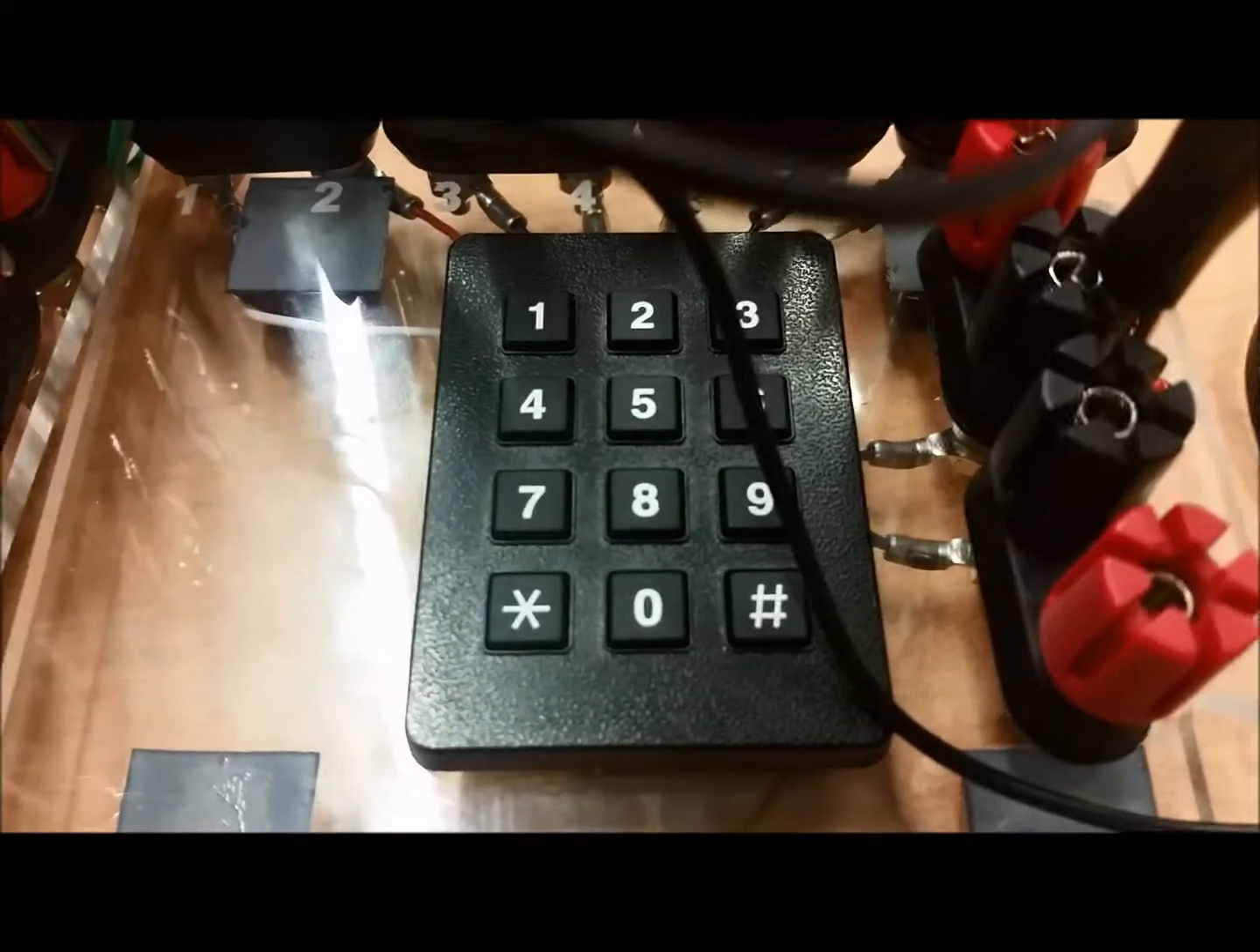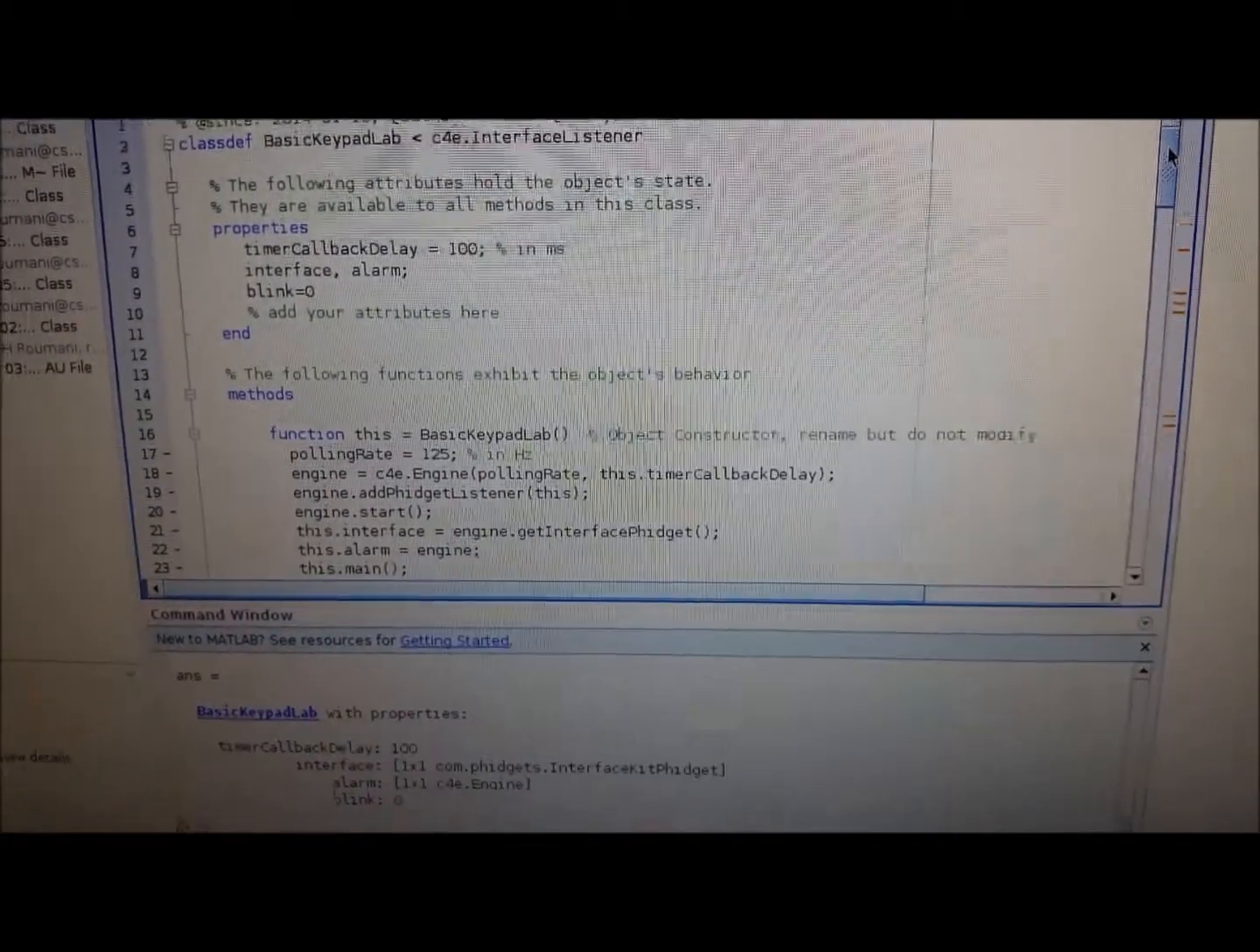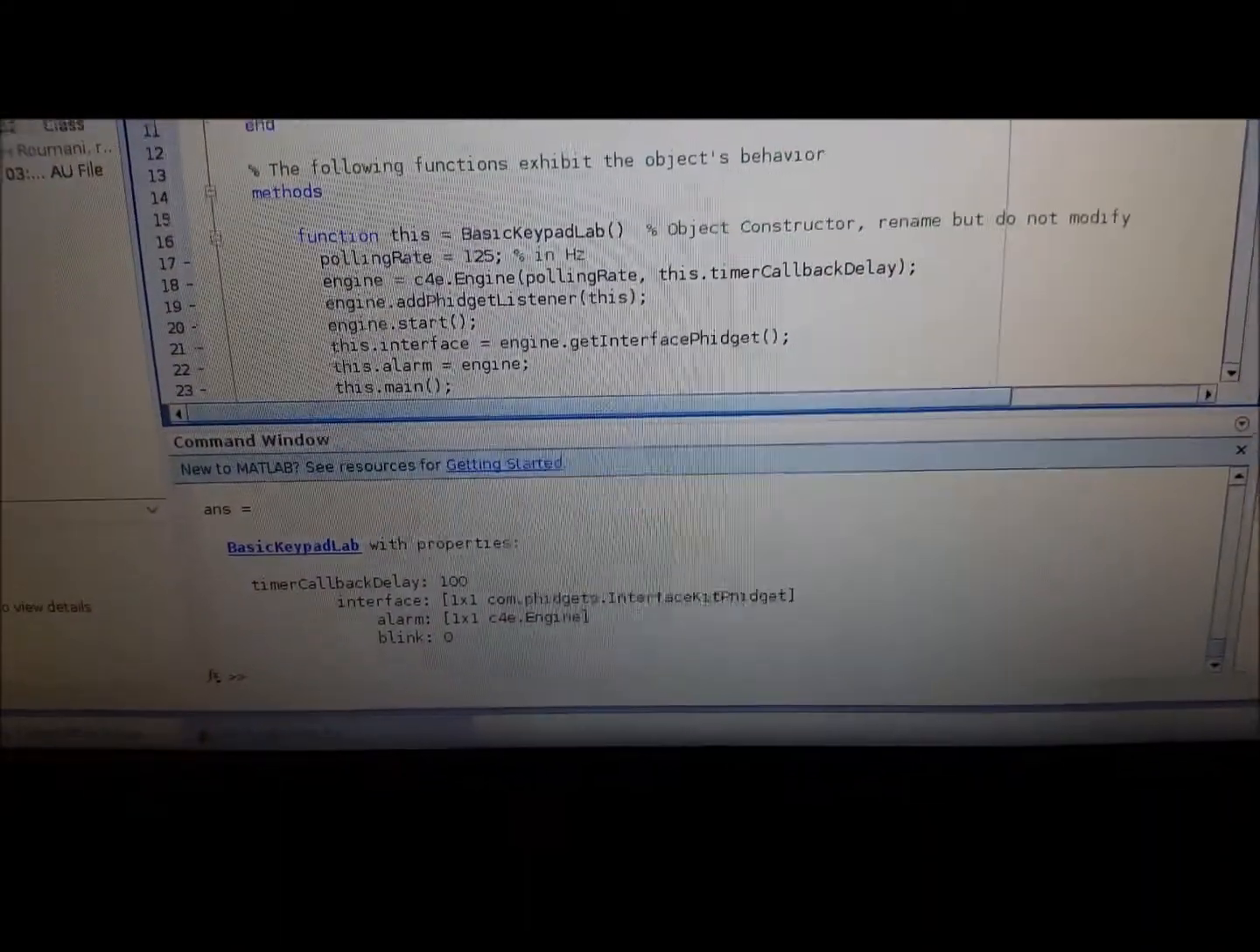This is for lab number 6, modifying codes on Matlab to make it function with a keypad. Okay, this is the keypad. We hooked it up to the physics board, as you can see, and this is hooked up to the laptop, where we run the program on Matlab. We modified codes on Matlab, so every button we press on the keypad, it'll display it in the command window.